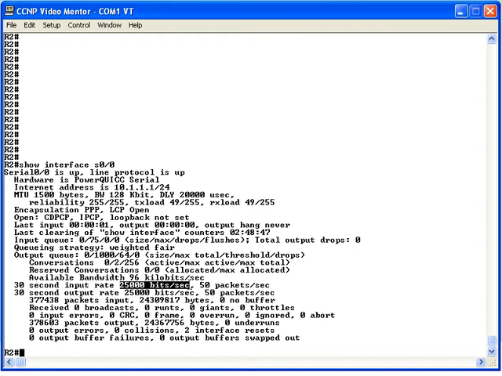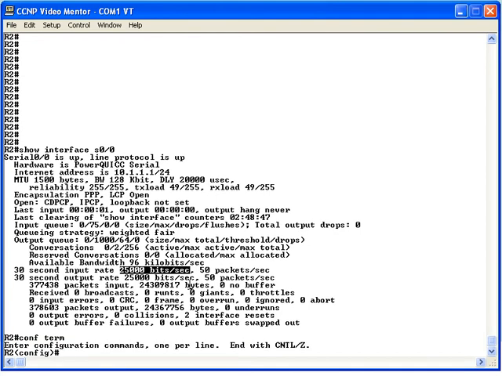Let us now go through the 3-step MQC process to turn on class-based header compression on router R2. Then we will go over to router R1 and turn on interface-based header compression. But from router R2, we go into global configuration mode and we say class-map, and we give a name for our class map. And here's a naming convention that I like to use. When I'm coming up with a name for a class map or a policy map, I like to use all uppercase. Let me call this class map C-VOICE.